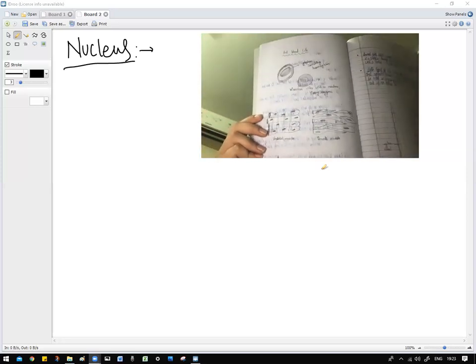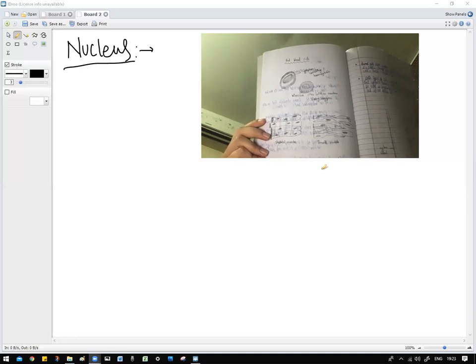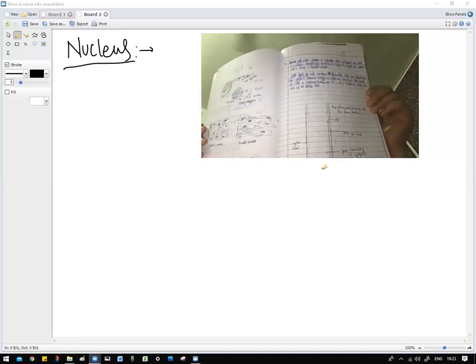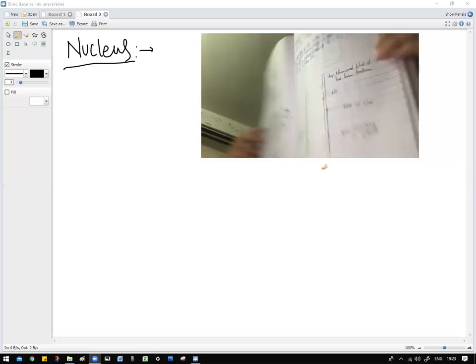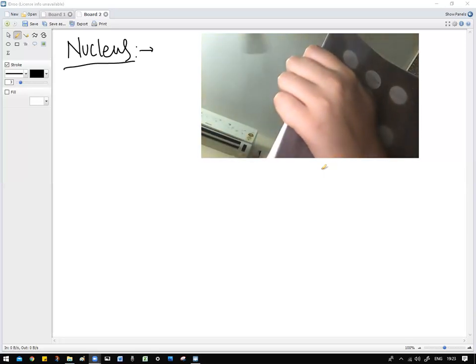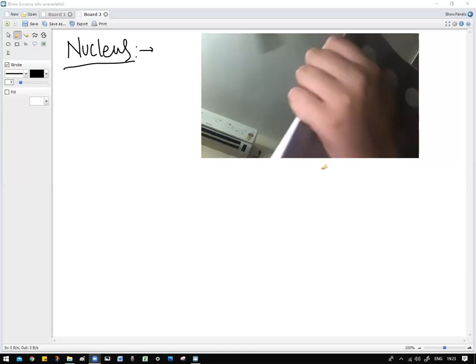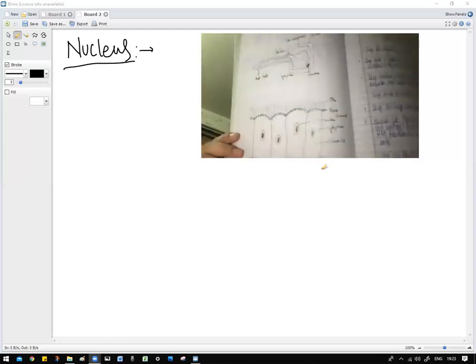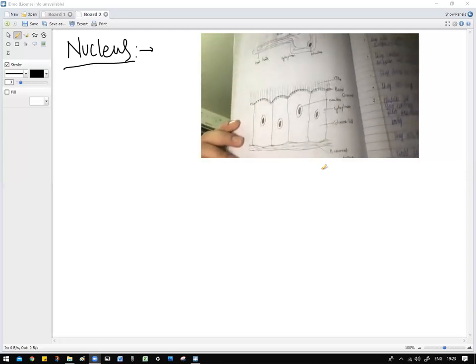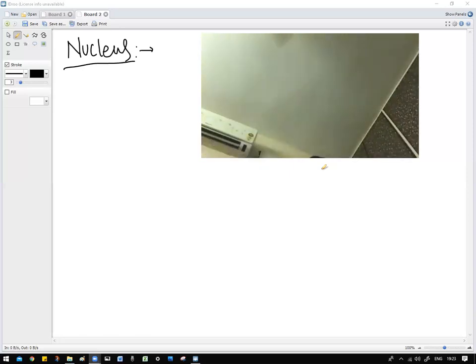This is about red blood cells, skeletal and smooth muscles, xylem. Next one. Root hairs and all.